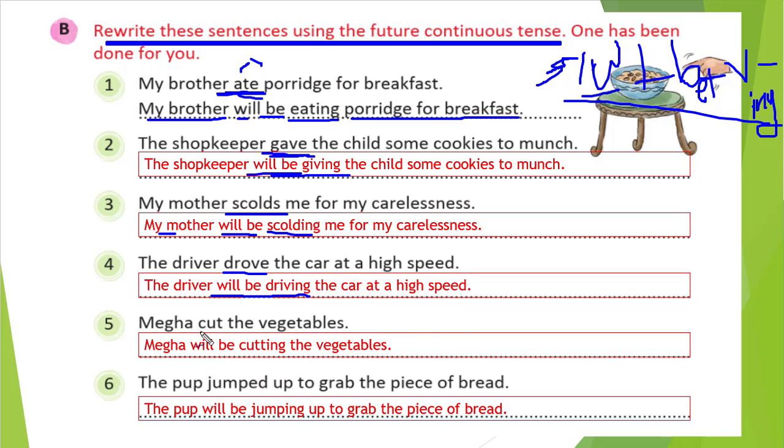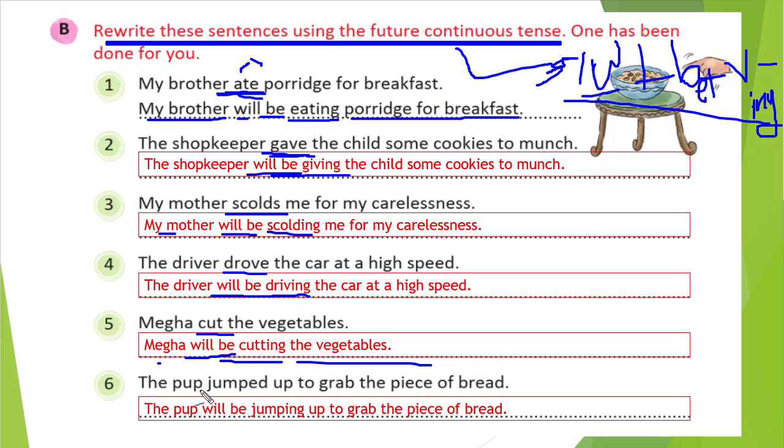Similarly, fifth one, Mega cut the vegetable. So cut is the action, the verb which shows the action. So Mega, then will be. Mega is a single person, right? So it has to be will be, and cut is the base form, and we need to write it with ing, that is cutting, and the vegetables remain the same. So only we are changing this action. Shall/will plus be plus verb with ing, only we are writing in the place of the verb.